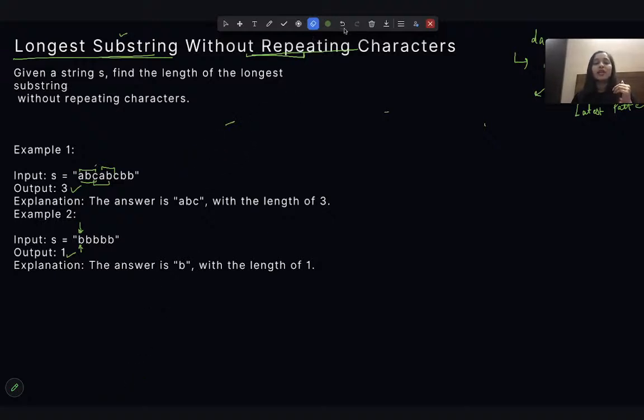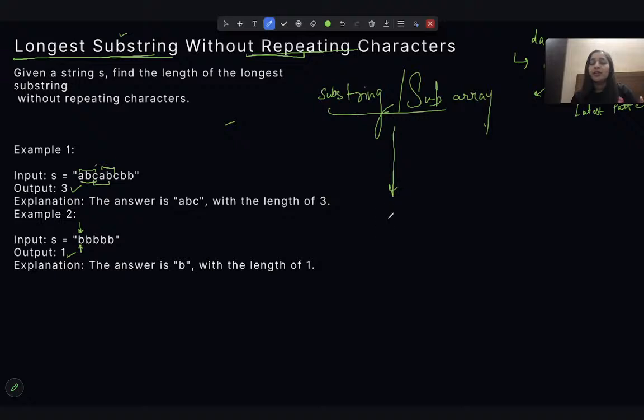Okay, so we have some space now. What I said is that whenever you see a substring or a sub-array question, you can think of the 2-pointer approach.